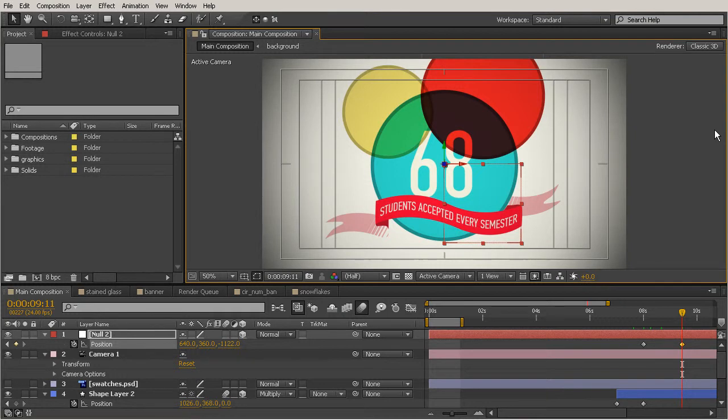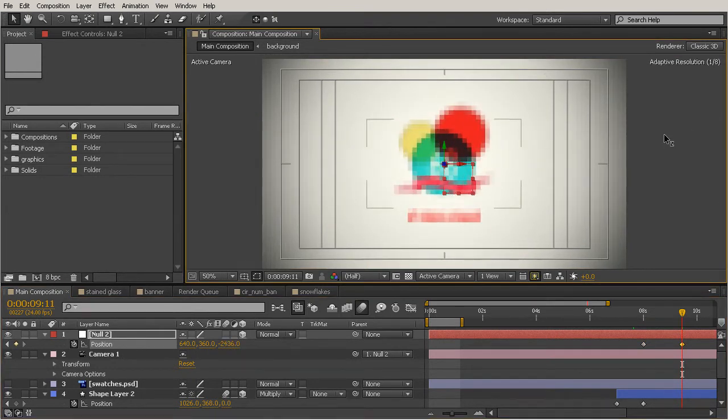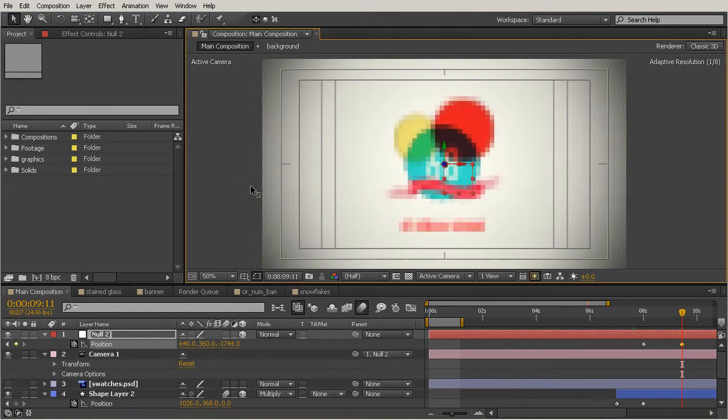And I'll grab that Z axis and we can just pull our null backwards towards us. Now, I may have undone it just a few too many times, so our camera was no longer parented to our null. So you can just go ahead and do that again right there. And then we can just pull that camera back so that we can see everything inside of our composition a little bit better, because before it was really getting kind of cramped and it was hard to read what any of that was saying.